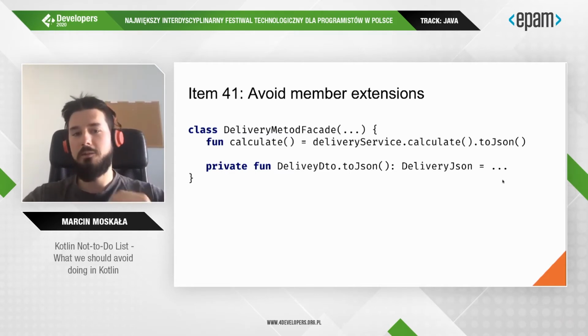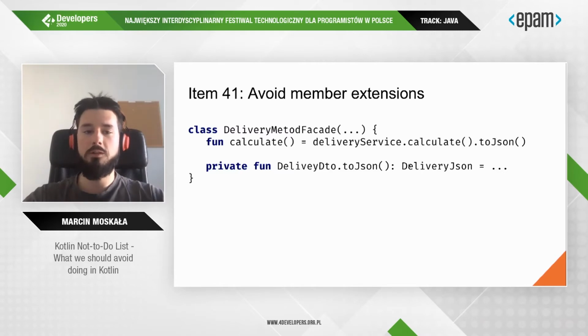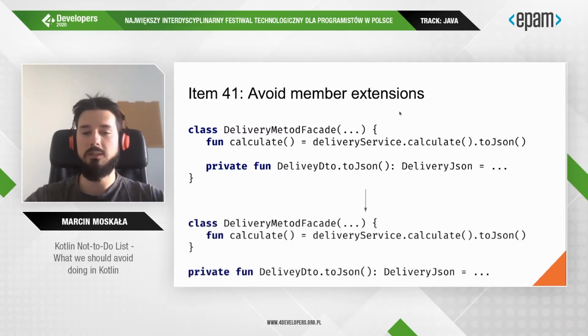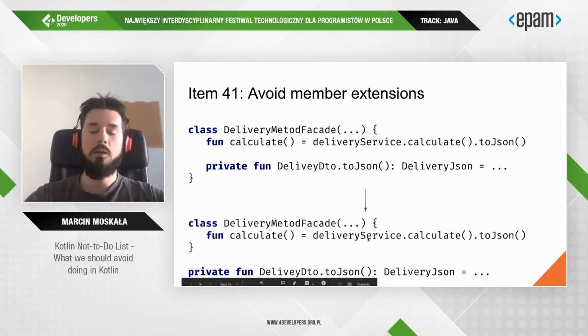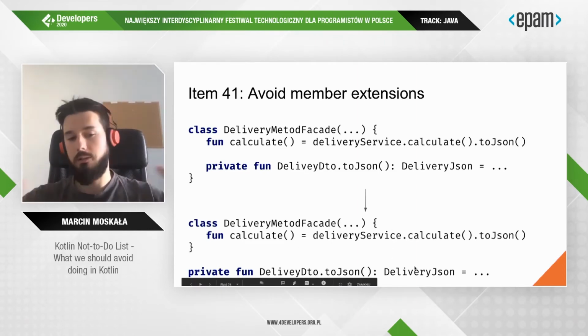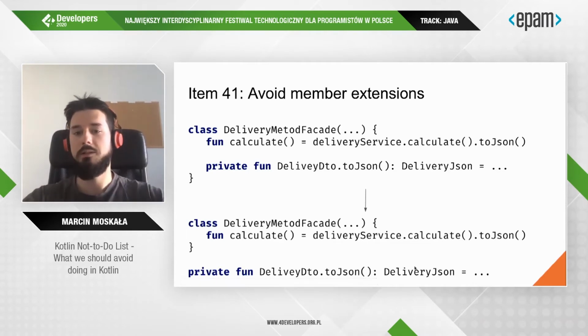Again, if they do not belong to this object, this class, if they should be lifted outside, it is more clear, it is less confusing. We are not asking ourselves why is it there. It's clear that it's just some mapper that we want to be visible only in this class.